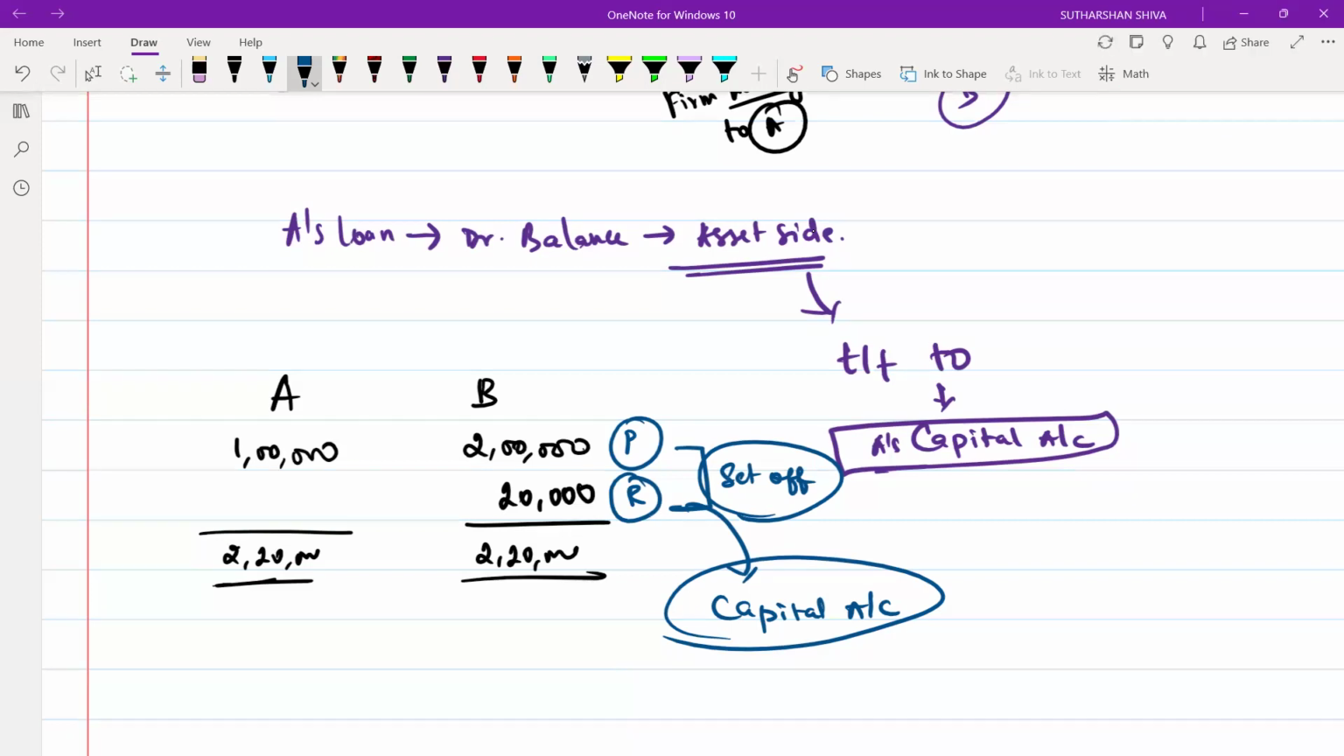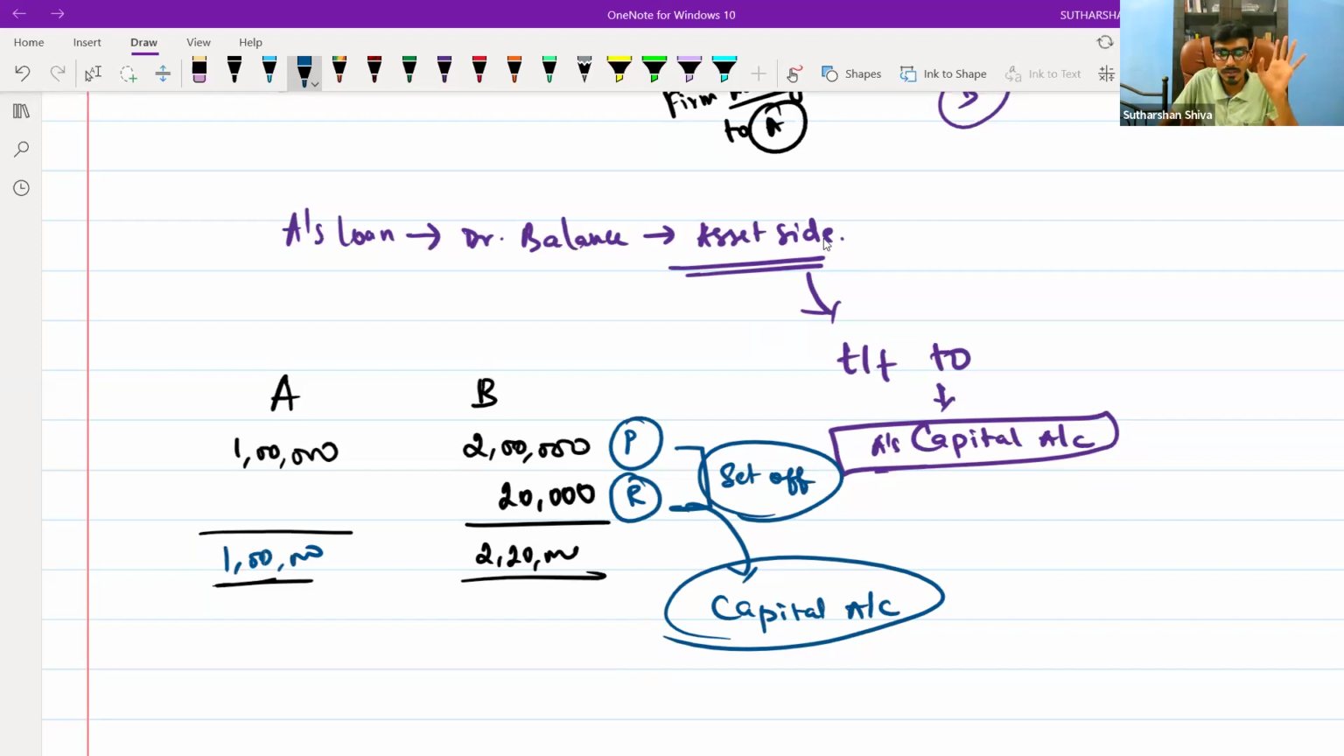Yes, sir. Sir, why is A's capital 2,20,000? No, I'm saying, sorry, A's capital is 1 lakh. It is 2,20,000 for B. Is it fine? Yes, sir, that's fine.